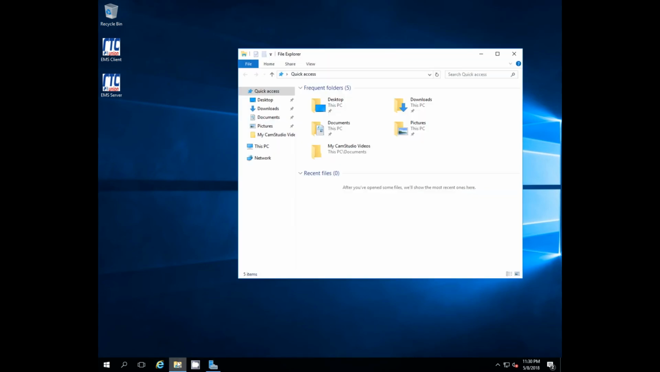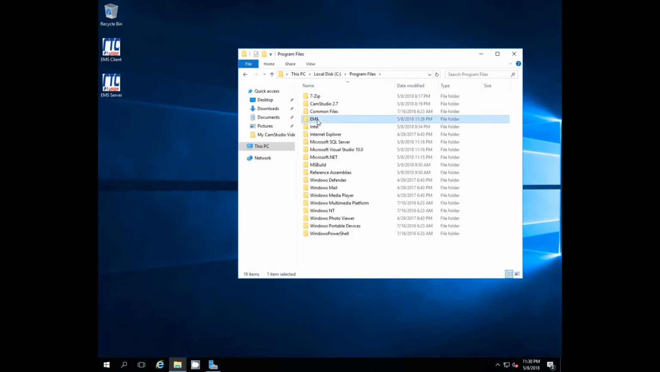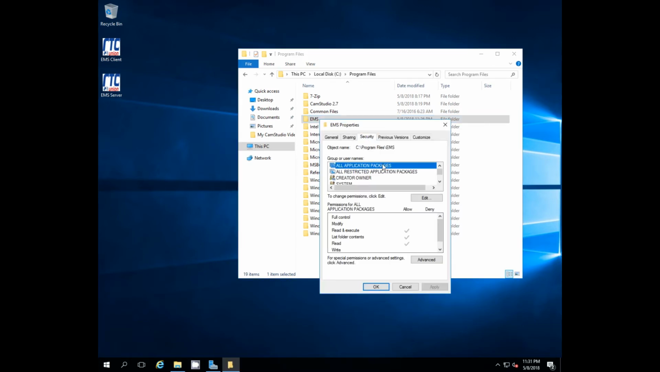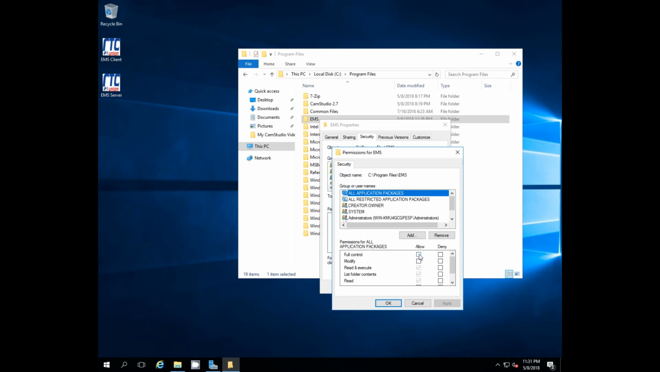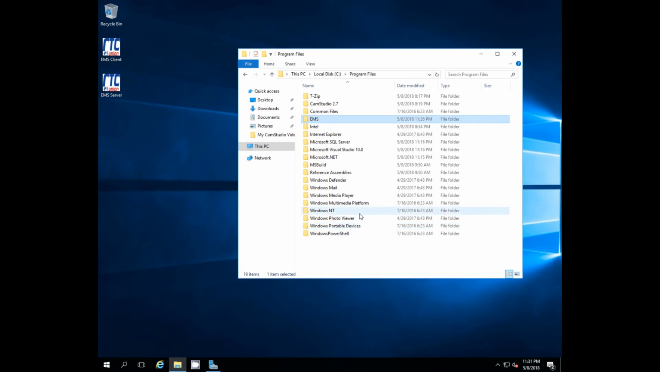Okay, now a very important thing to do is to take care of the permissions. So we're going to go to the program files folder, and we'll right click on the EMS folder and choose the properties, go to security tab, and we're going to choose the all users. And then edit, and we're going to give all permissions. Apply, OK, OK.